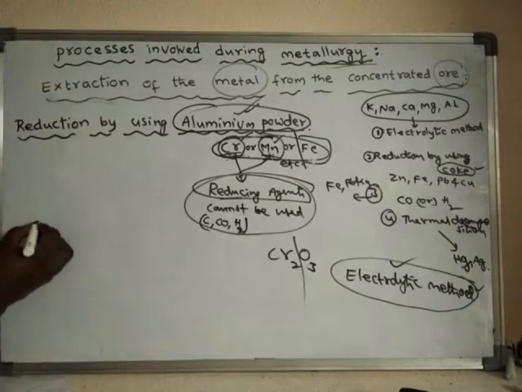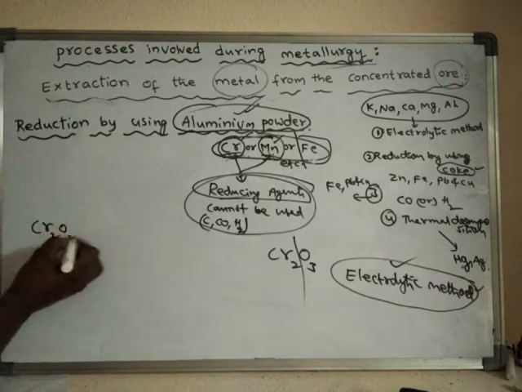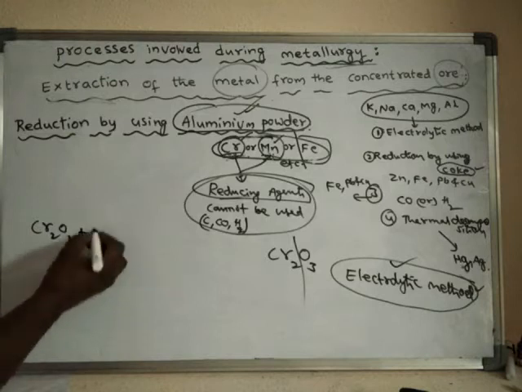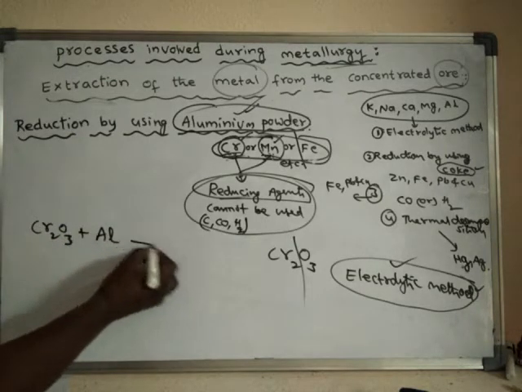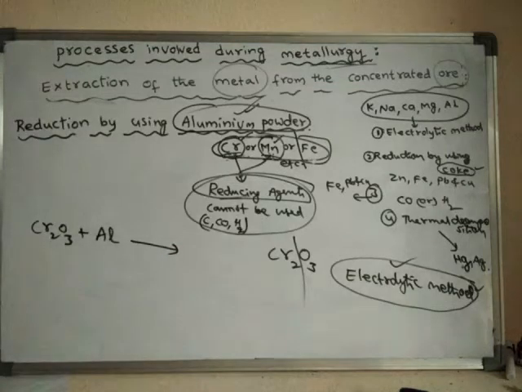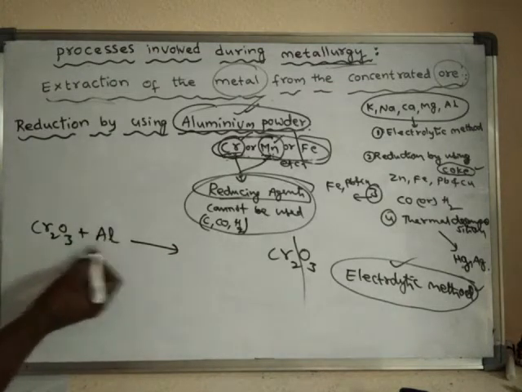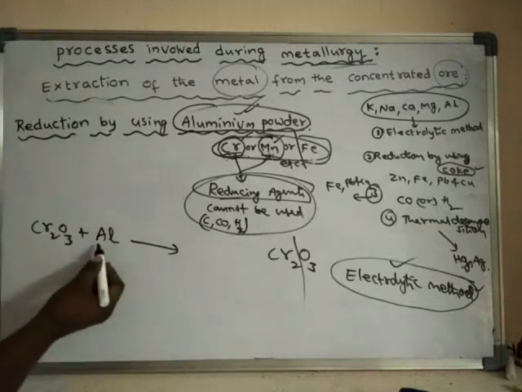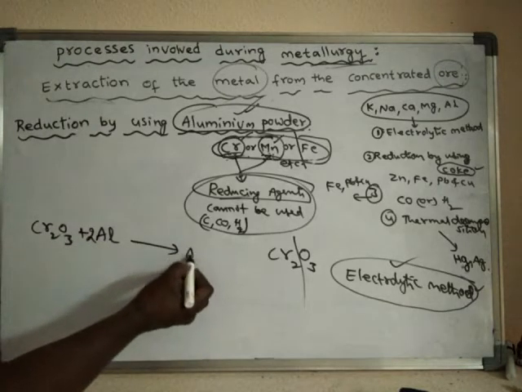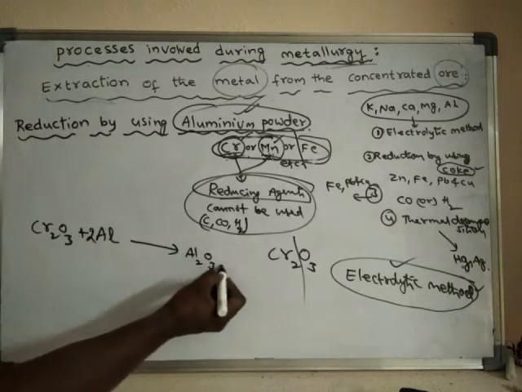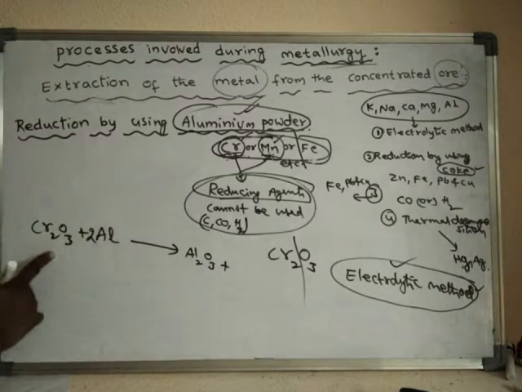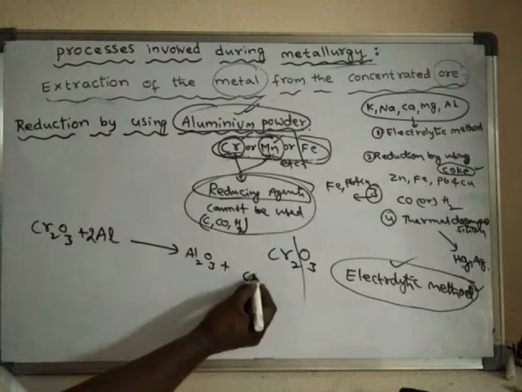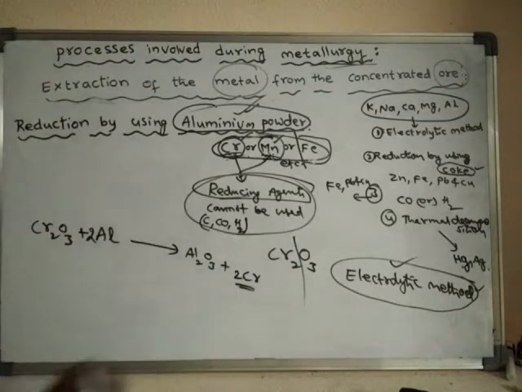So what happens? This aluminum will take the oxygen and undergo oxidation, and the chromium is left over as a metal.